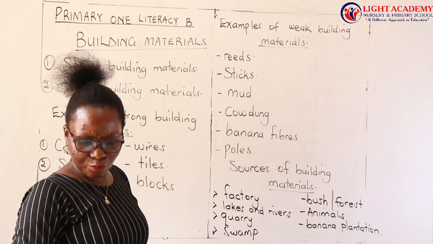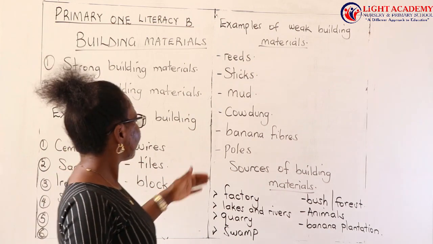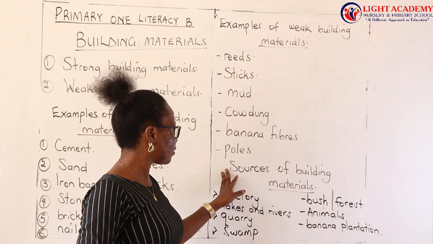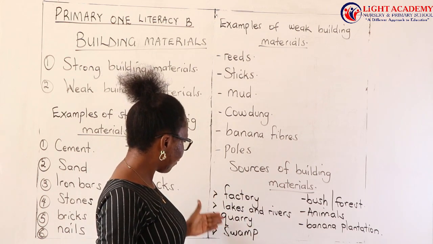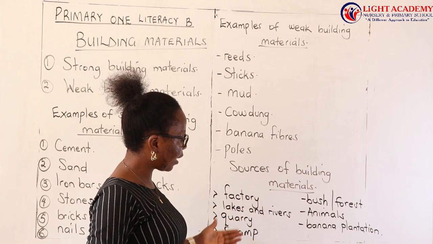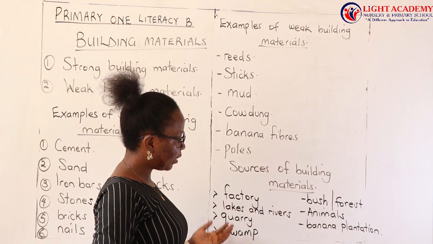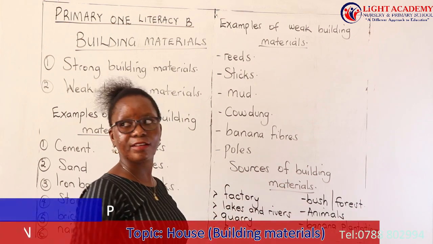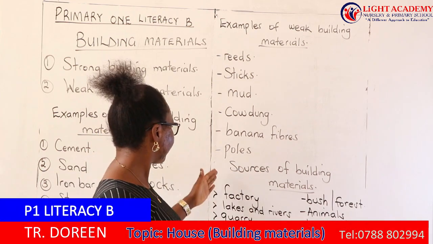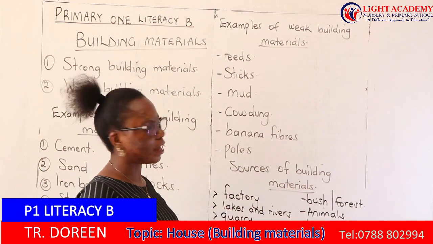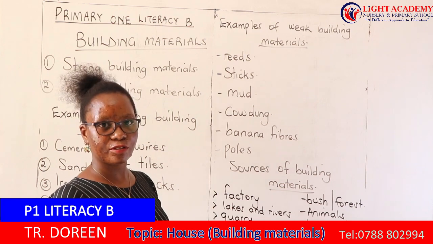So you find that most of these sources of building materials are the factory, the lakes, the quarry, the swamp, the bush, the animals, and banana plantations, and very many others. So these ones here are so important that we get our building materials.